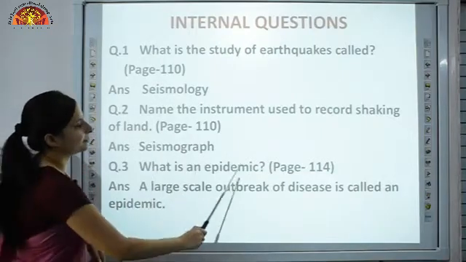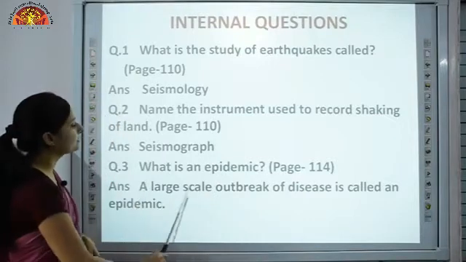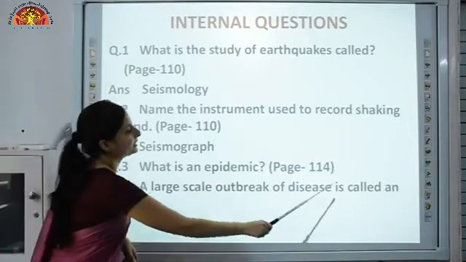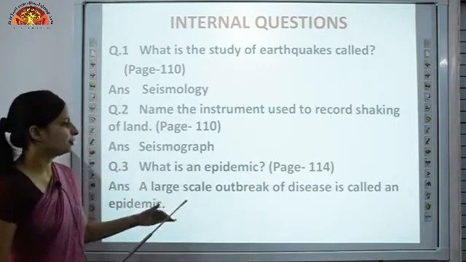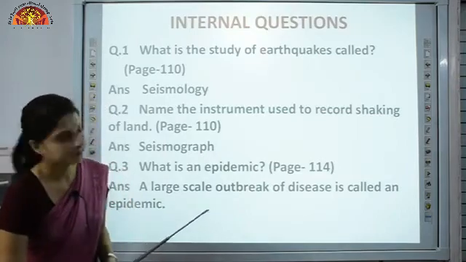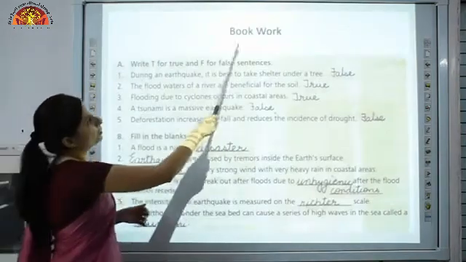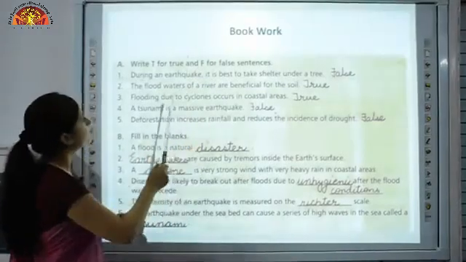What is an epidemic? On page number 114 you will find the answer. A large scale outbreak of disease is called an epidemic. When due to shortage of food there is a condition of famine, it further leads to epidemics. Now coming on to the book work. Write true or false for the following sentences.